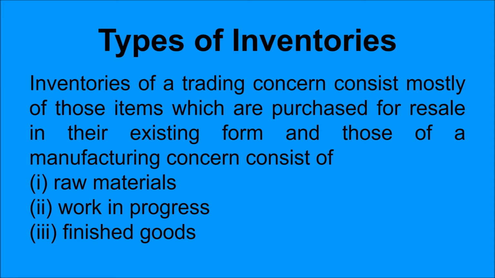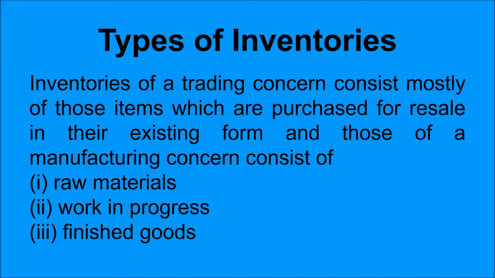Let us take a simple example. A trading concern like a shop selling shirts. At the end of the year, the shirts that will be left will be termed as inventories. That will be closing inventory or inventory of a trading concern.